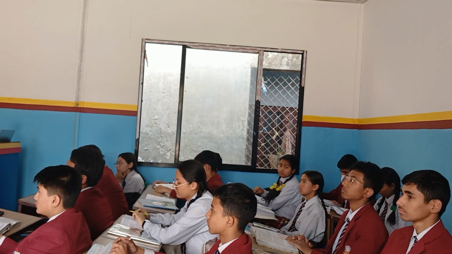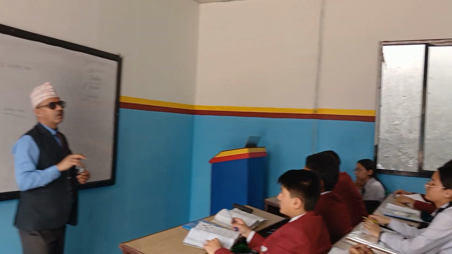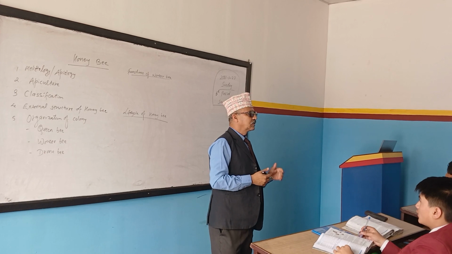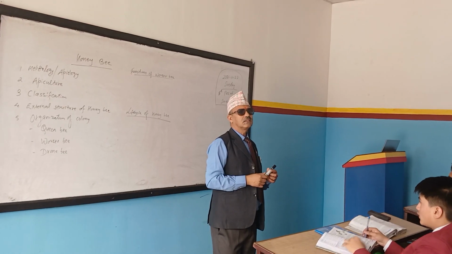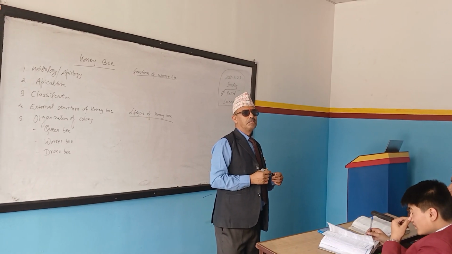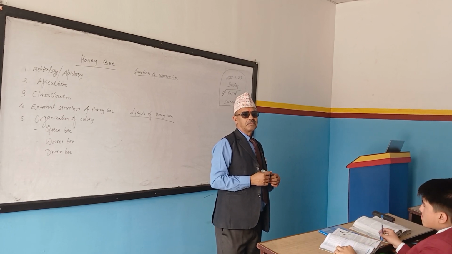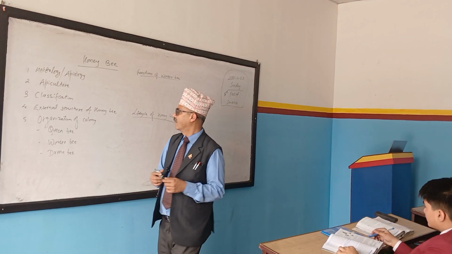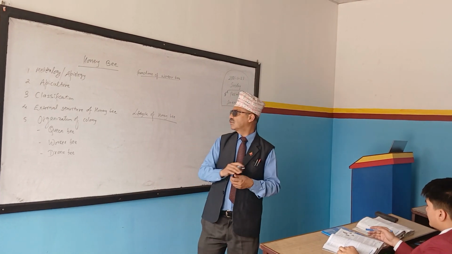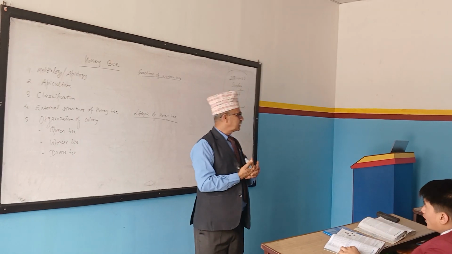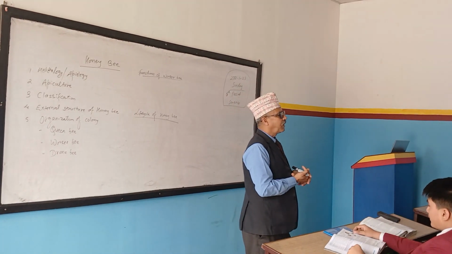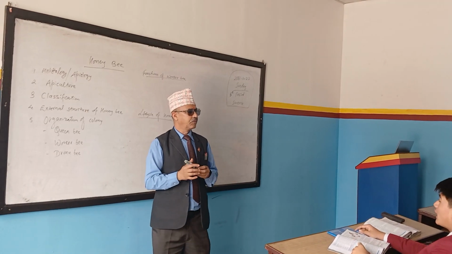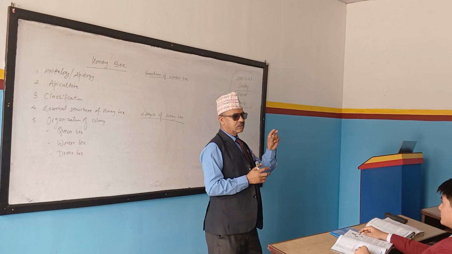Classification, how did you classify it? Kingdom Animalia, phylum Arthropoda, class Insecta, genus Apis, species mellifera. Apis mellifera. When we talk about external structure of honeybee, we came to know that its body is divided into three parts: head, thorax, abdomen. Head is round in shape.